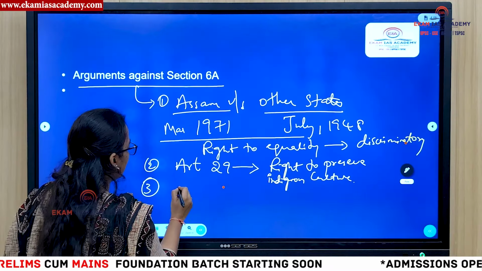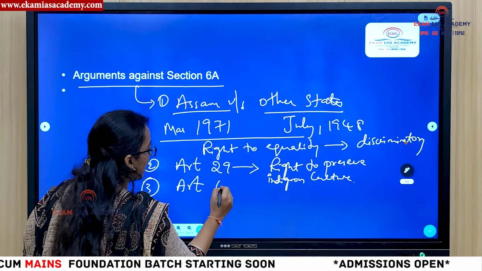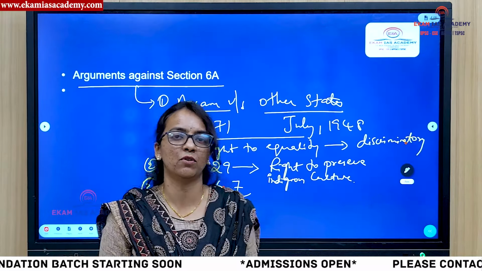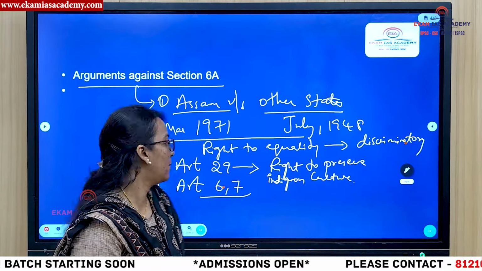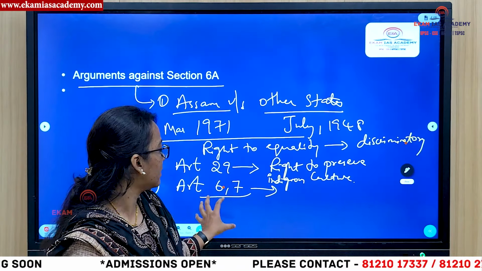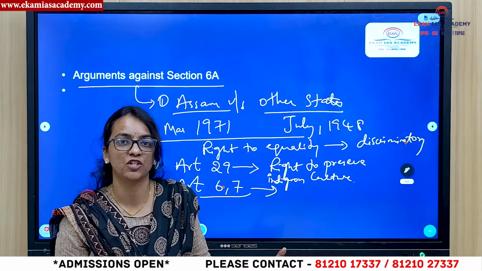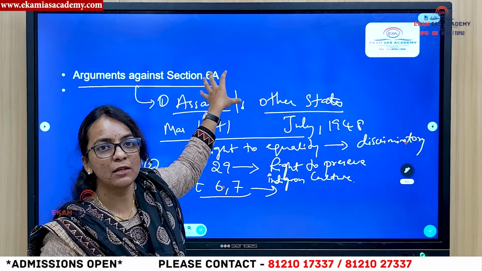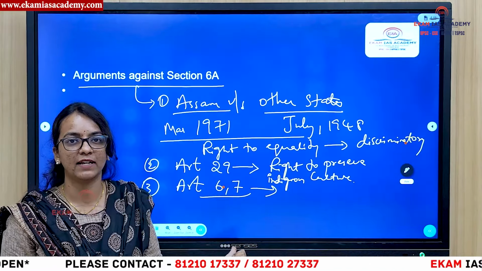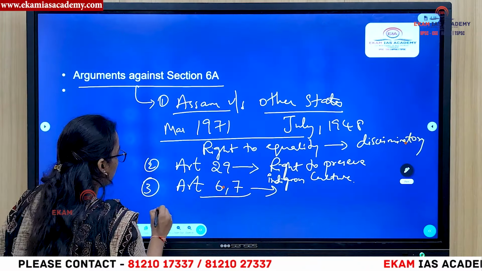And third, what is the third one? It is a violation of Article 6 and 7. This particular article defines citizenship. Who are citizens? In the commencement of the Constitution, this particular article gives powers to define citizenship. But here, by including this particular section, which is considering other provisions, it is a violation of Article 6 and 7.